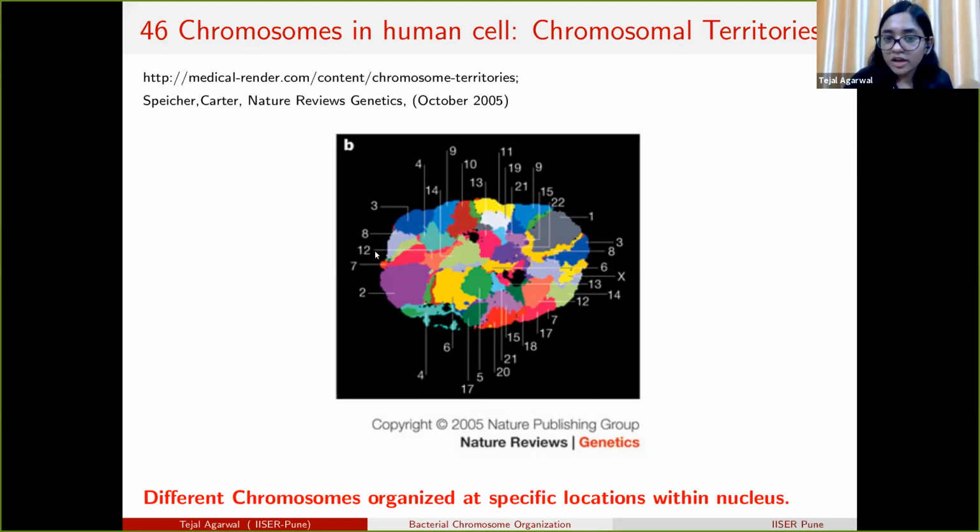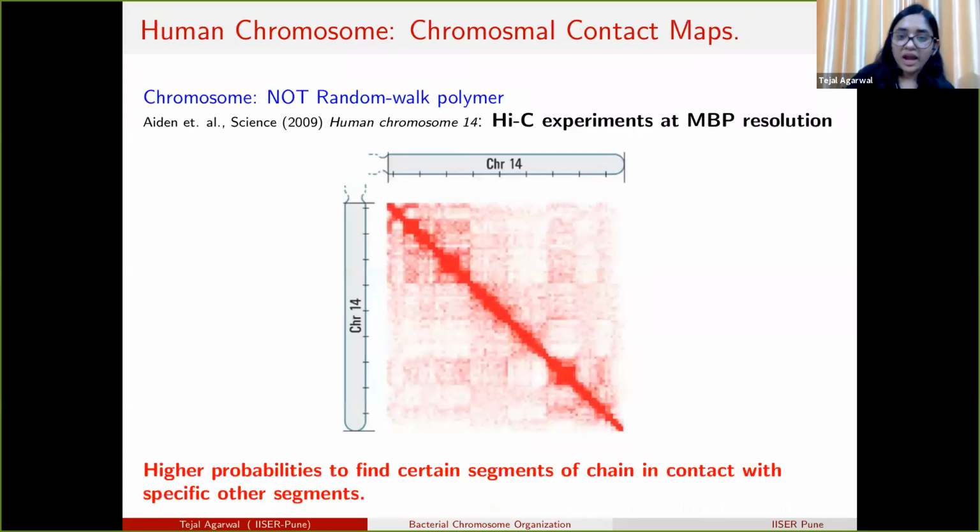This particular organization is experimentally found, and it is called chromosome territories. Even if we zoom in on a particular chromosome, say chromosome 2, and look at its organization, it is found that it is also not like a random walk polymer. This is evident from the Hi-C experimental map.